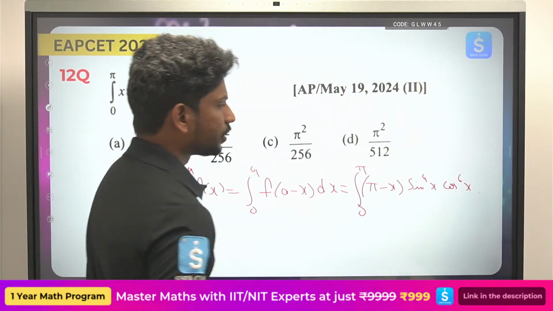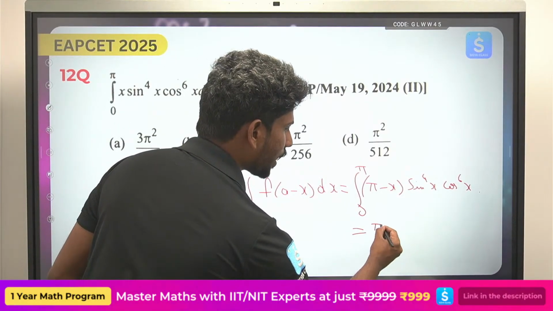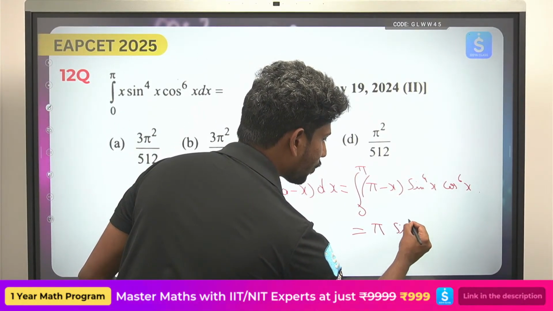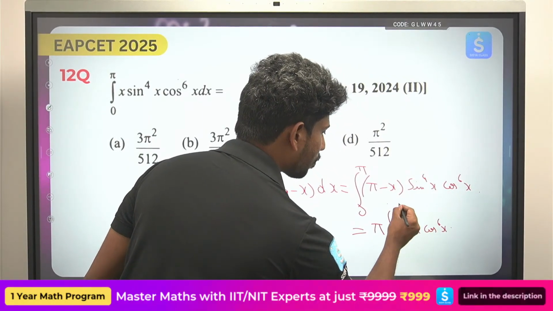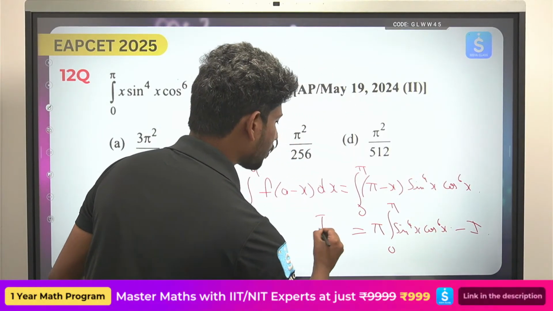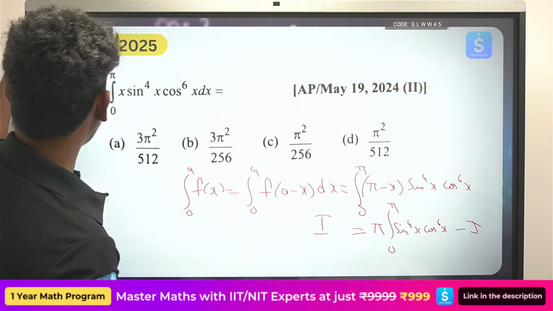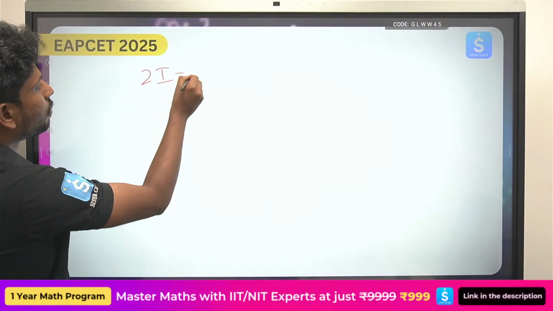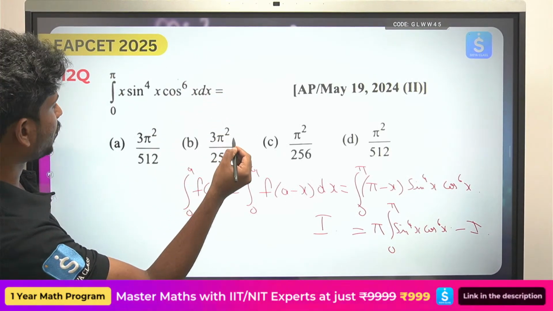The same comes. So again here, if you try to segregate, this will become pi minus x, so integral of pi sin power 4x cos power 6x from 0 to pi. This is again the whole value, I. So this is also equal to I. So I plus I, 2I. 2I is equal to, you can directly have the formula. 2I is equal to 0 to pi.